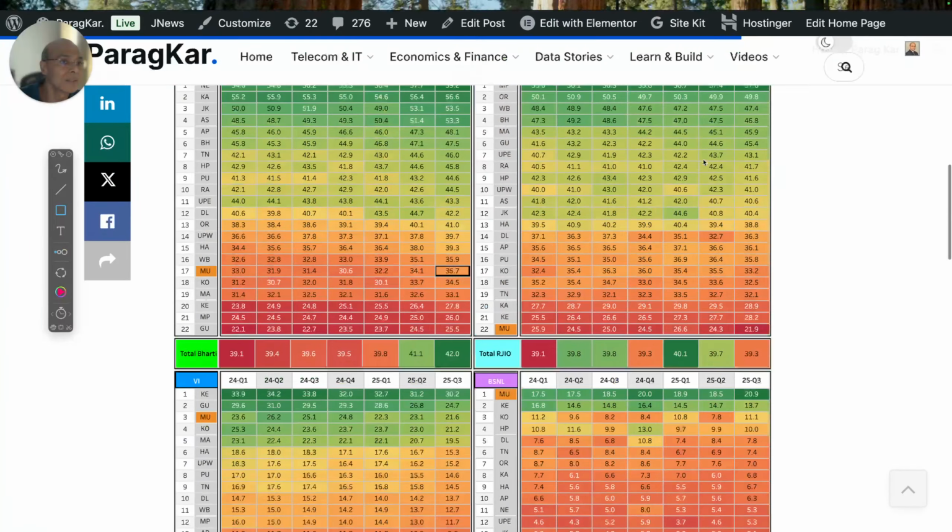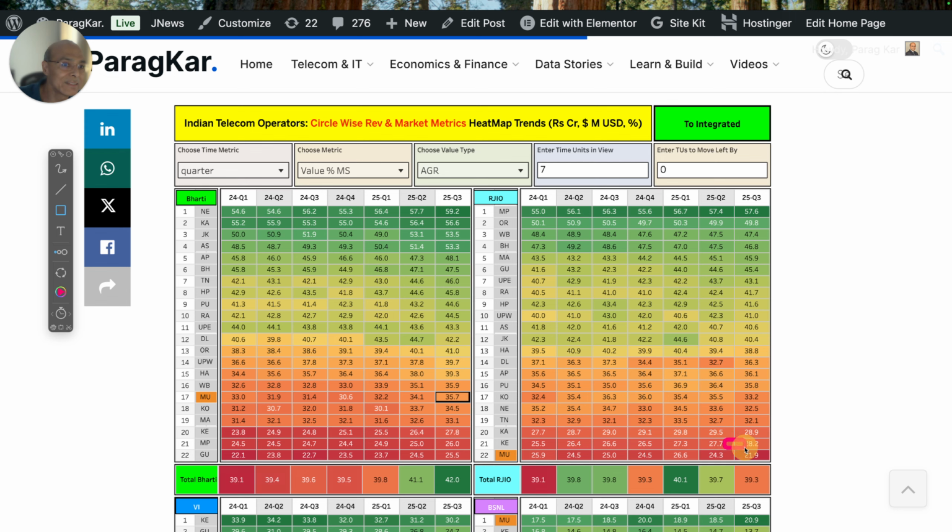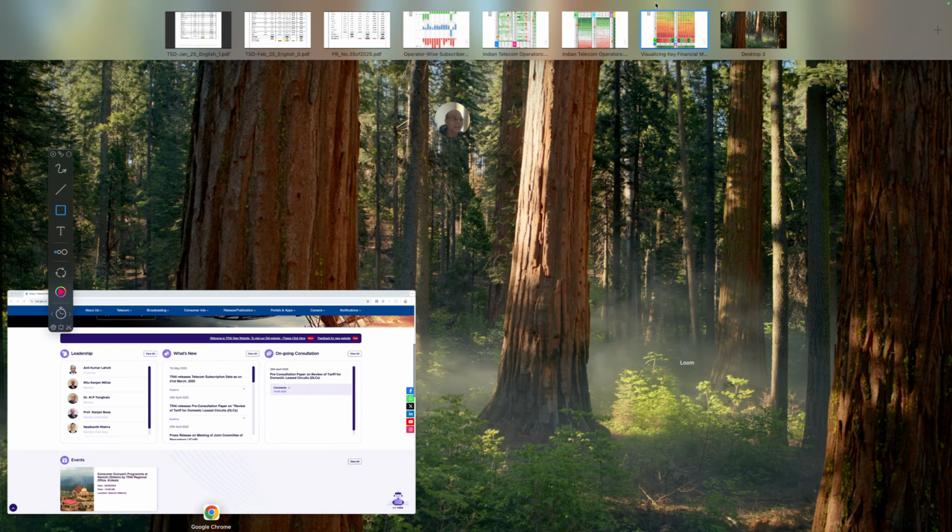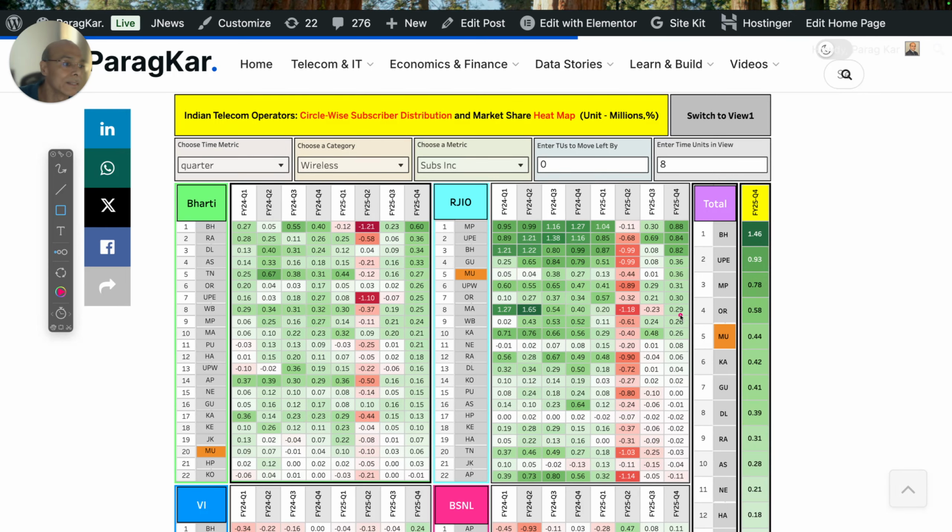Now, again, let's go to the revenue share. See, Reliance Jio's revenue share in Mumbai is 21.69%, right? So, Reliance Jio gaining subscribers in Mumbai is a significant event. So, it shows a lot of focus in Mumbai. Now, let's go to Karnataka.